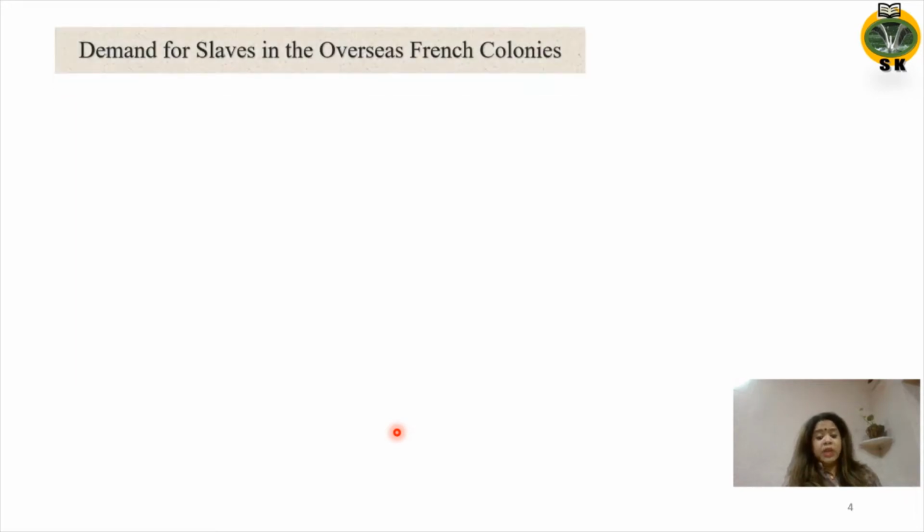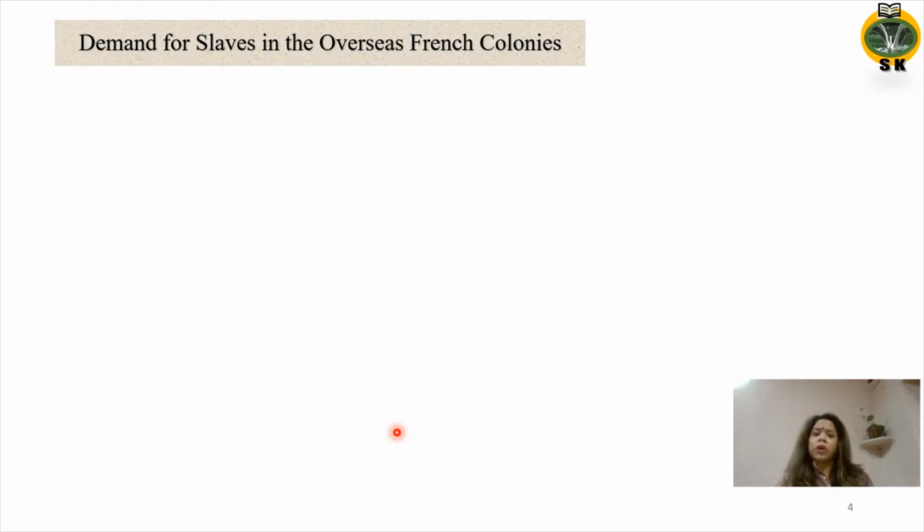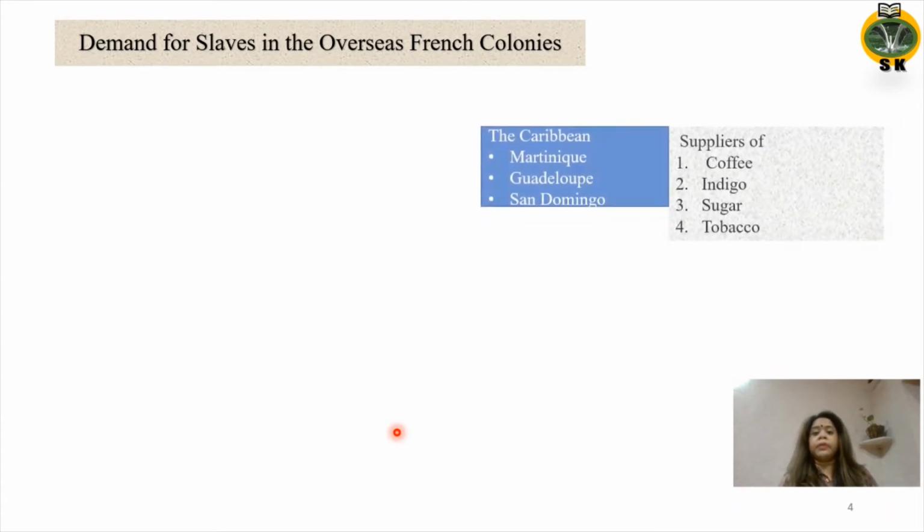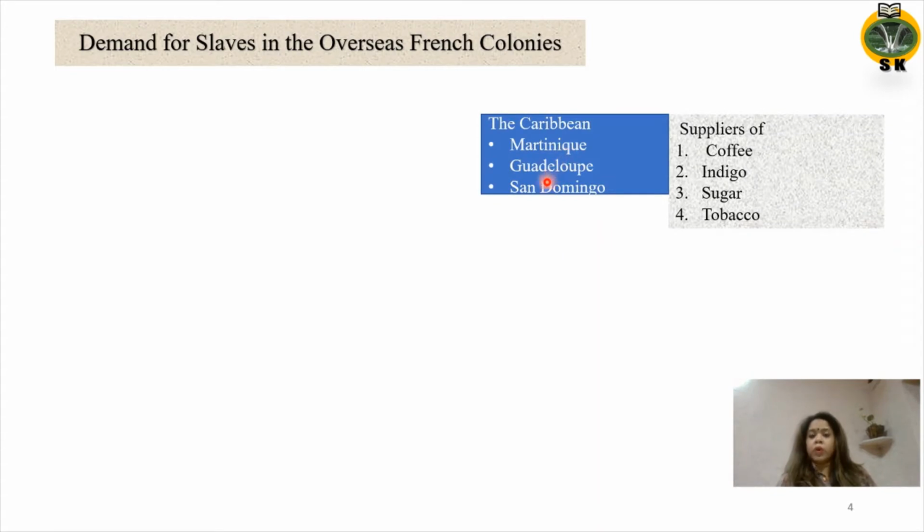The French had established several colonies in the Caribbean. Some of the most important ones were Martinique, Guadeloupe, and San Domingo. There were many plantations of coffee, sugarcane, and tobacco. They were the major suppliers of coffee, indigo, sugar, and tobacco.